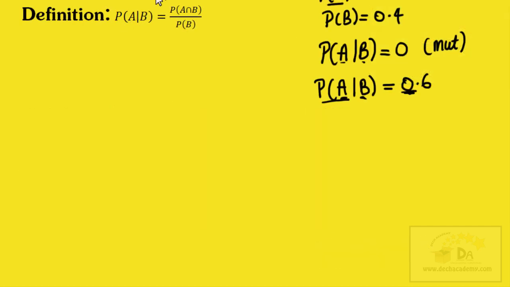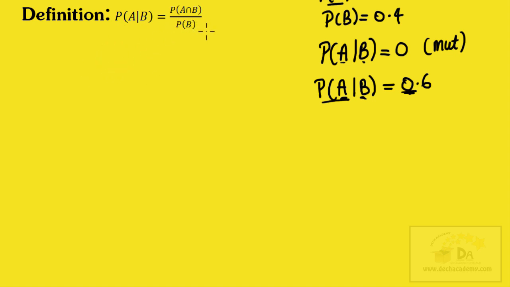So here's a definition. It says that the probability of event A given event B is equal to the probability of event A and B occurring divided by the probability of event B occurring. Now, this is just a definition. It actually comes from an area of maths known as conditional probability, which is not in the WIC syllabus, but I'm going to use this expression to get to something that is actually in your syllabus.